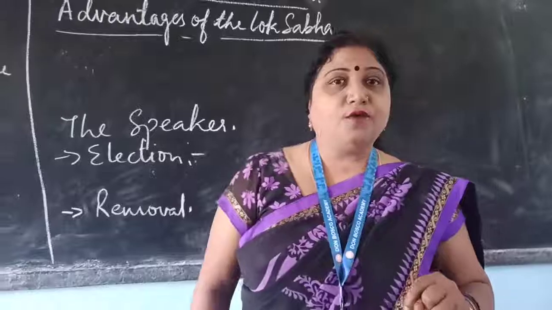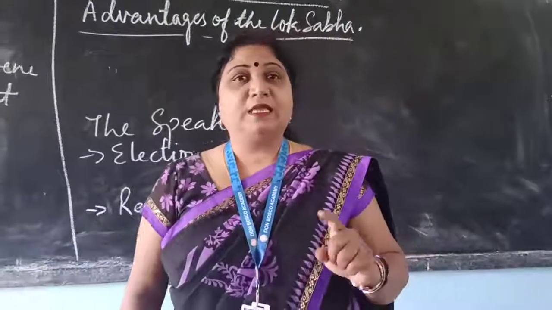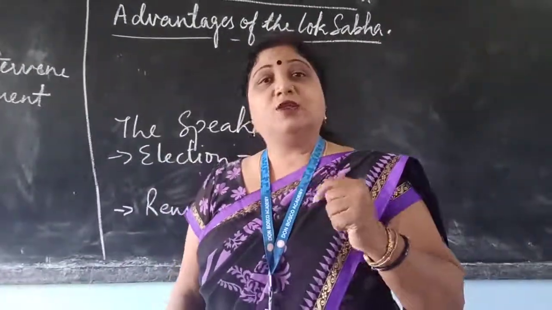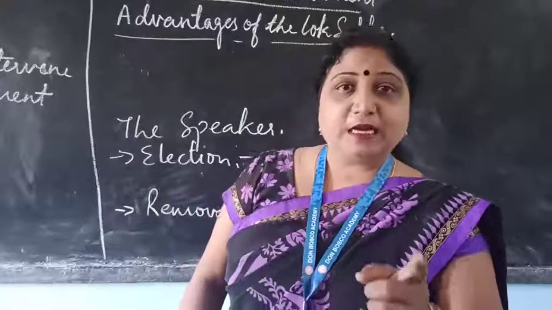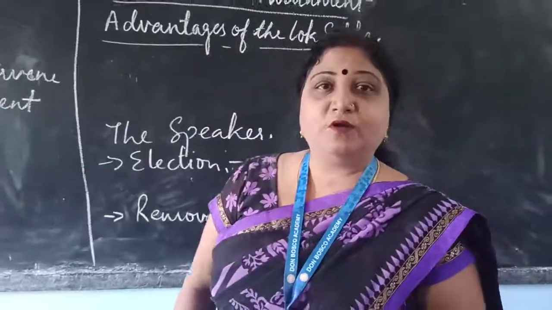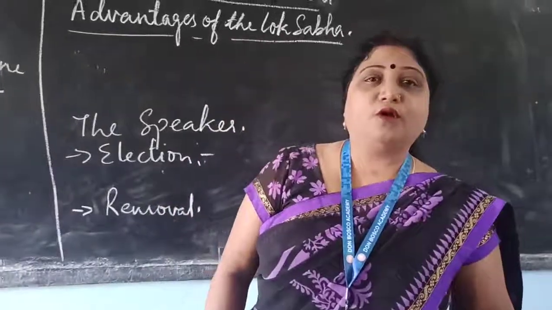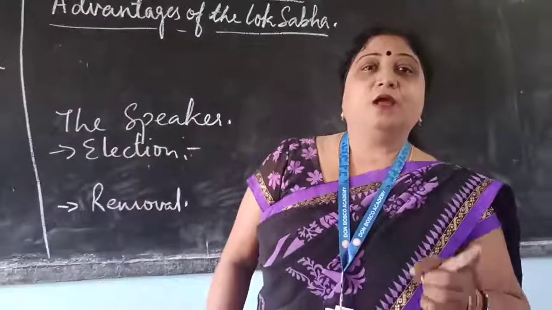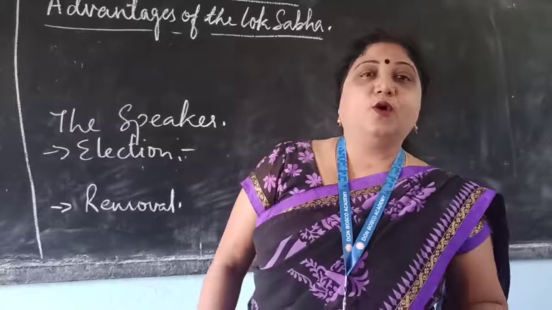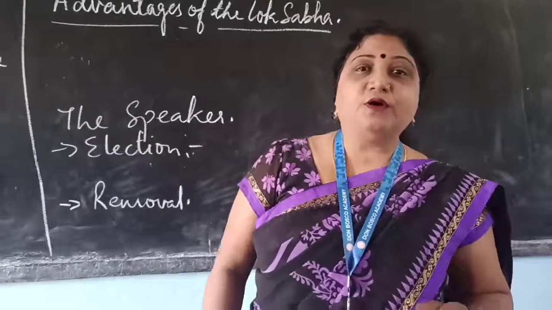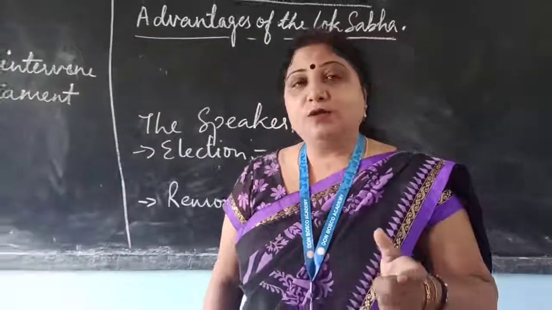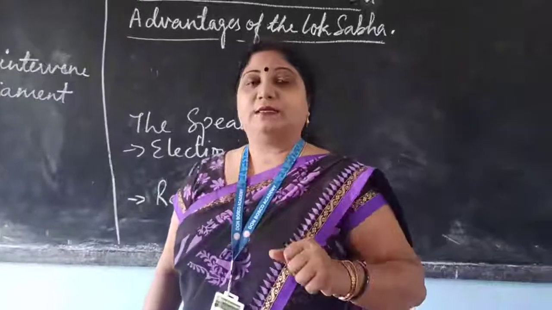If a vote of no confidence is passed in the Rajya Sabha and is not passed in the Lok Sabha, it does not oblige the government to resign. But if the vote of no confidence is passed in the Lok Sabha, it obliges the government to resign. So this is about the vote of no confidence.